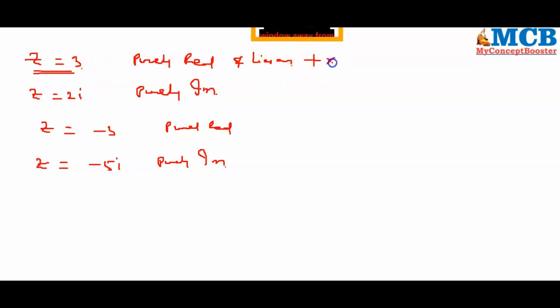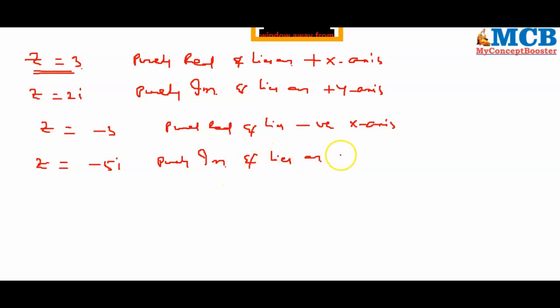It lies on positive x-axis. And z is equal to 2i is nothing but 0, 2, right? It lies on positive y-axis. Next, z is equal to -3 is purely real and it lies on negative x-axis. Z is equal to -5i is purely imaginary and it lies on negative y-axis.